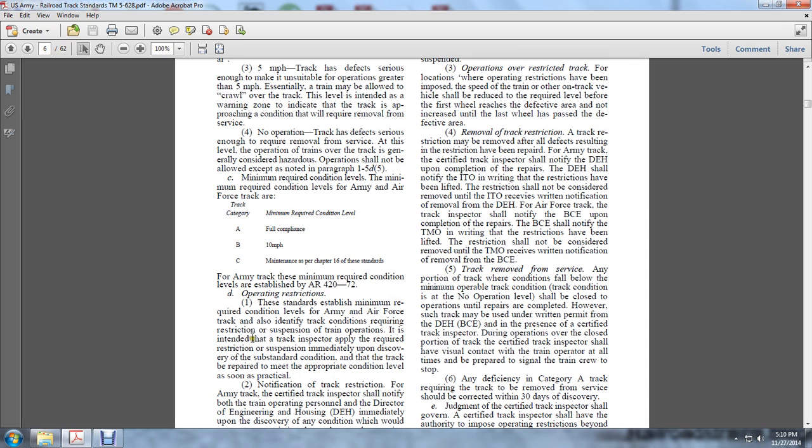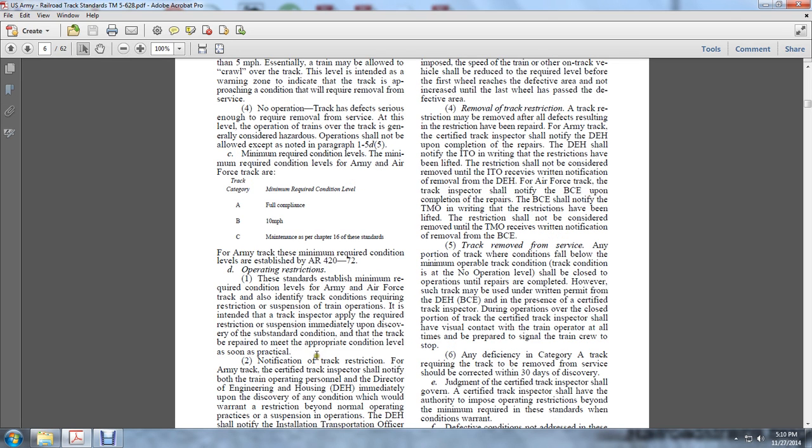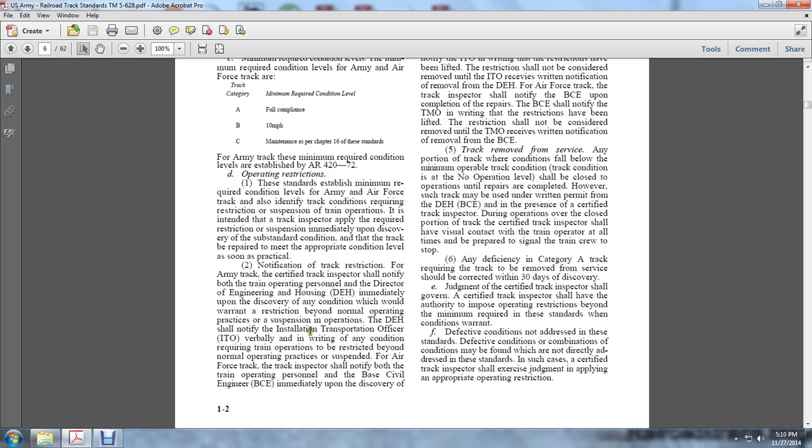Suspension of train operations is intended for the track inspector to apply the restriction or suspension immediately upon discovery of the substandard condition, so that the track can be repaired to meet the appropriate condition level as soon as practicable. Notification of track restriction: for Army track, the certified track inspector shall notify both train operating personnel and the director of engineering and housing immediately upon discovery of any condition which warrants restriction beyond the normal operating practices or suspension of operation. The director of engineering and housing shall notify the installation transportation office, the ITO, verbally and in writing of any condition requiring train operation to be restricted beyond normal operating practices or suspended.